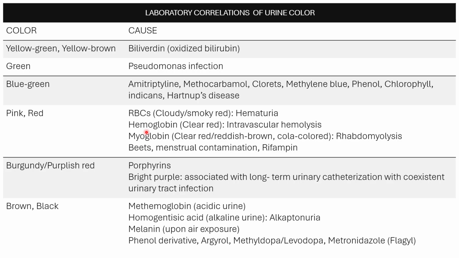By the way, please note that hematuria, hemoglobinuria, and myoglobinuria, as well as menstrual contamination, will give you a positive chemical test for blood. In the microscopic examination, hematuria will give you intact red cells; here, it will not give you intact red cells. And then of course you have brown-black.